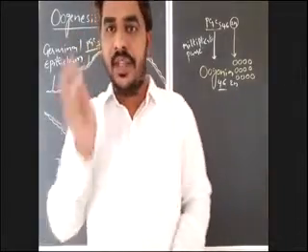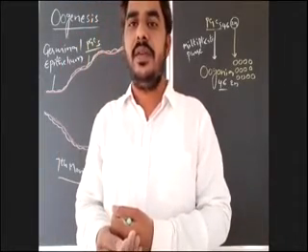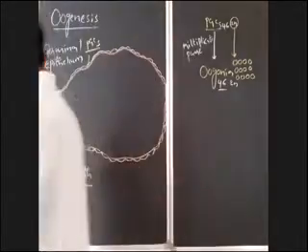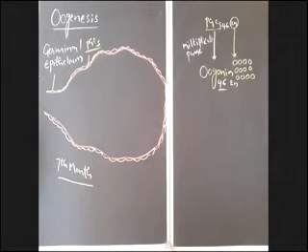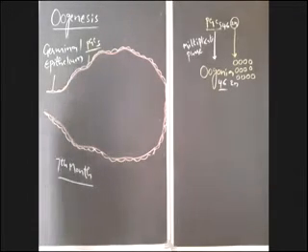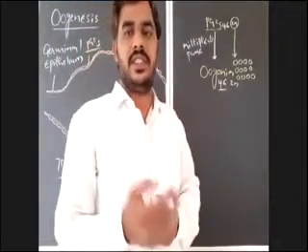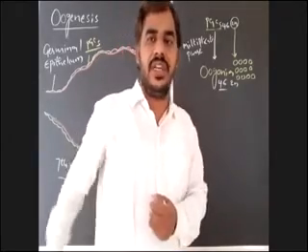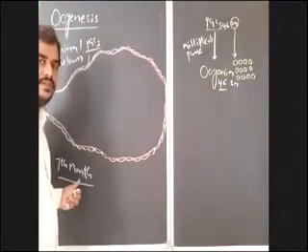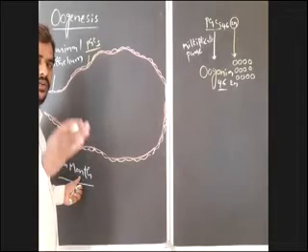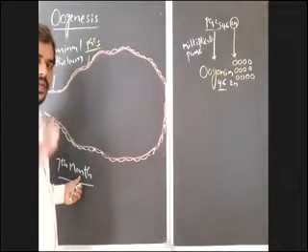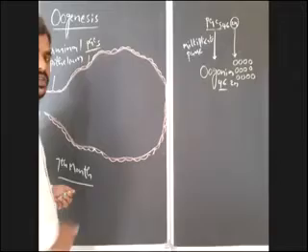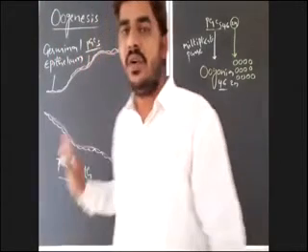Already I gave you, in the male human being, during the 7th month of embryonic development the testis descends into the scrotal sacs. Here, during the 7th month of embryonic development, oogenesis will begin. That you have to remember.